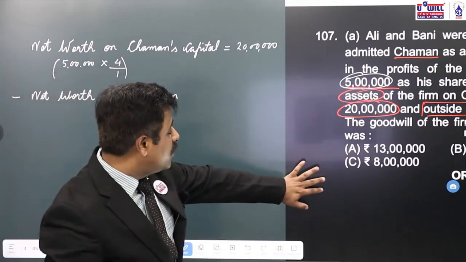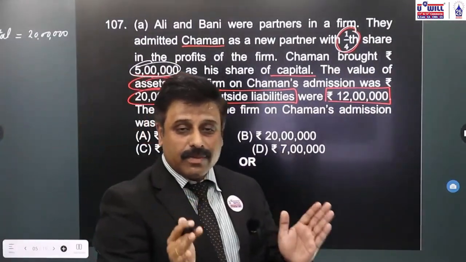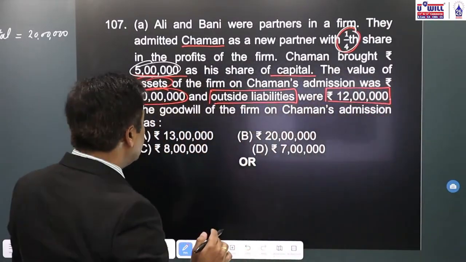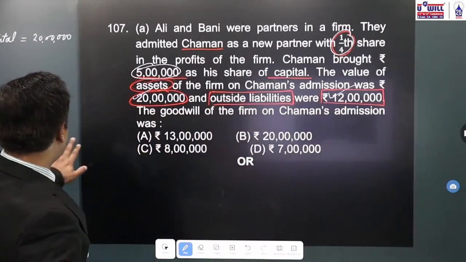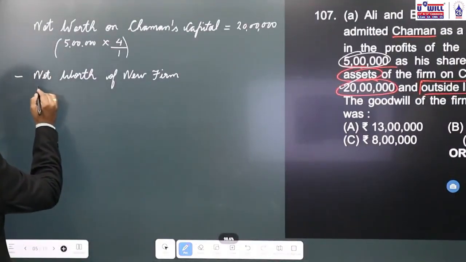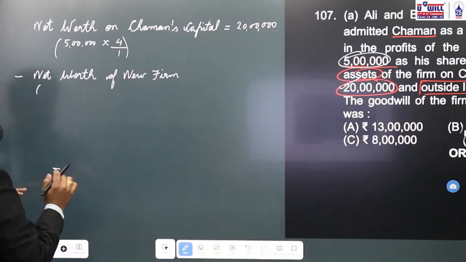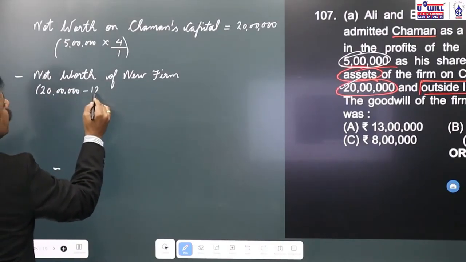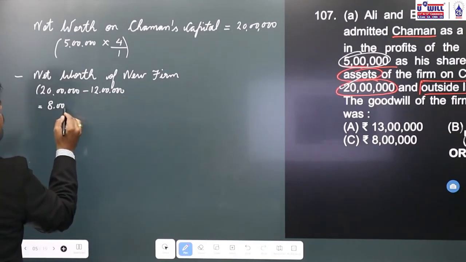How would you find the net worth of the new firm? Either you can subtract net worth of the new firm, which means assets minus liabilities, or you can subtract the capital of old partners plus new partner also. Now here we see assets are 20 lakhs, liabilities are 12 lakhs. So what will be the net worth of the new firm including new partner's capital? Since assets are 20 lakhs minus liabilities are 12 lakhs, it will be equal to 8 lakhs.